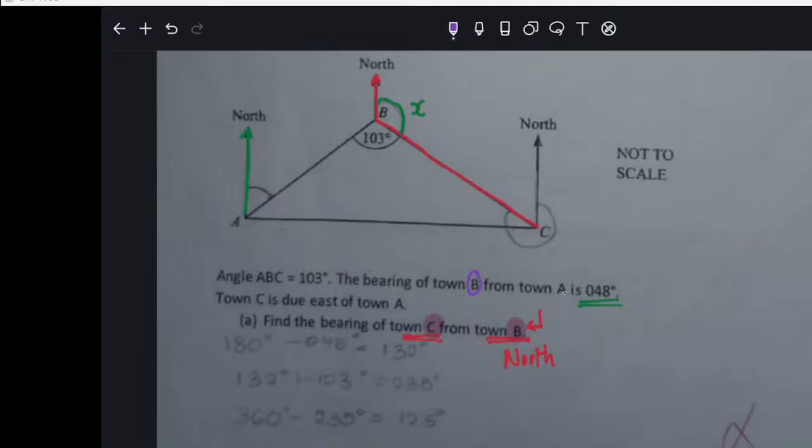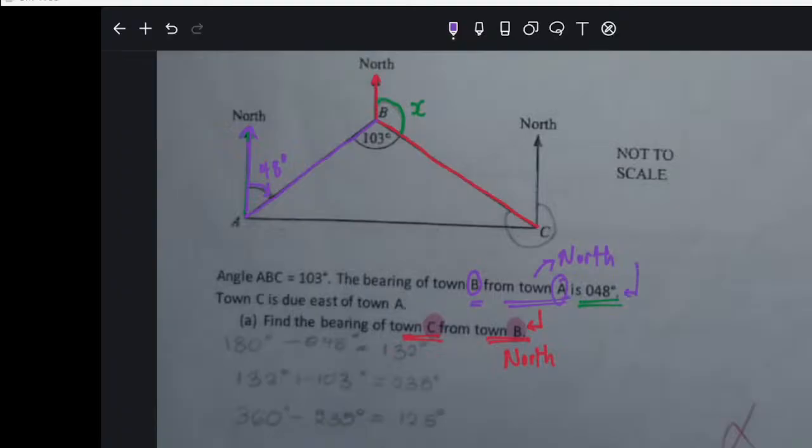Bearing of B from A. So we need a line which joins A and B. We put a north at A because that's where we are measuring from, and it's linking B and A. Now you can go clockwise. So this is the one which is 48 degrees. That's what they say. Have you seen that? I've written down the information they've given us.